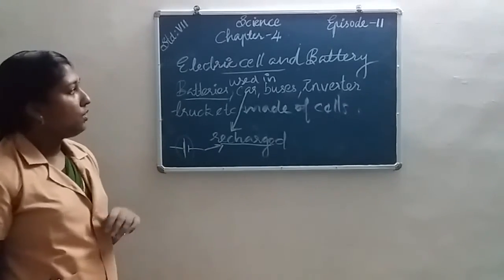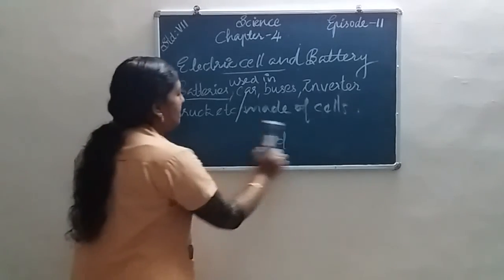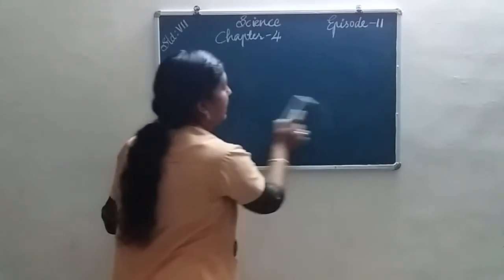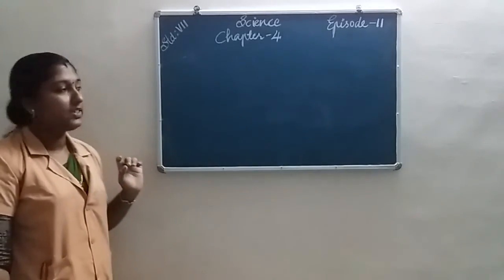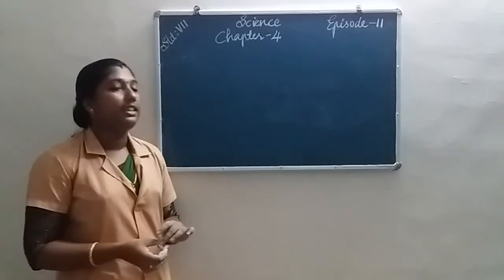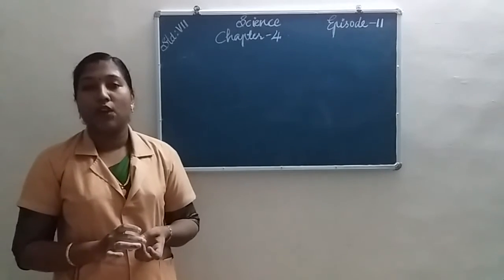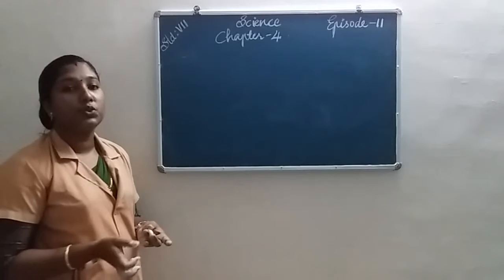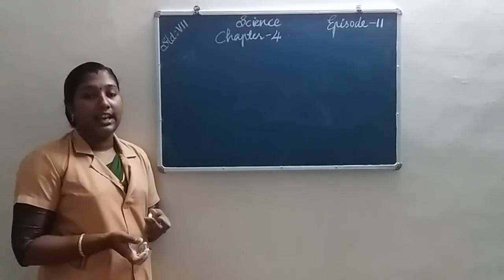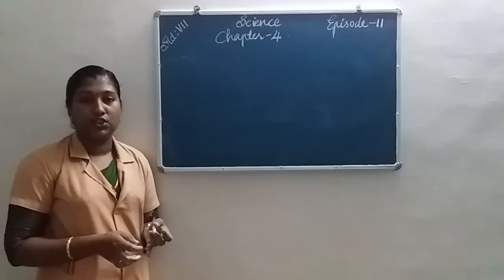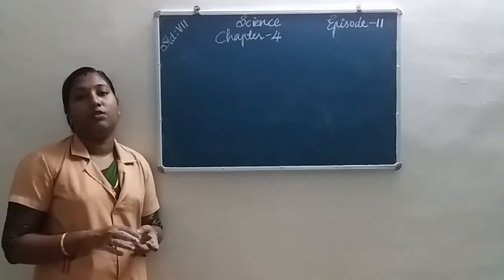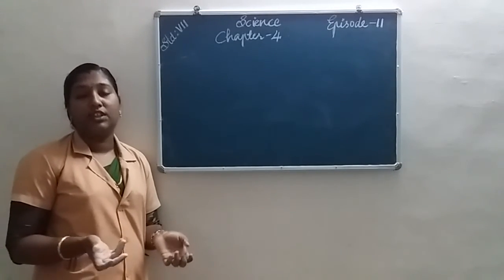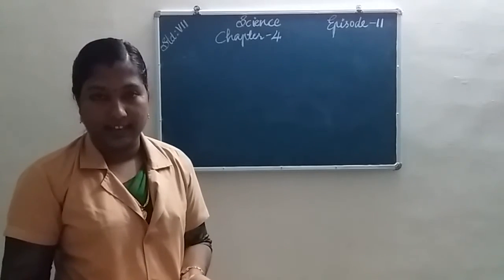So, what things did we learn today? We learned about electric current and its effects. We know that electricity is the main source of energy we use. Electricity is used to run many electrical appliances like a torch, TV, refrigerator, washing machine, etc. We cannot think of our life without electricity.